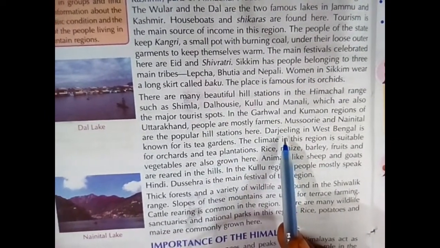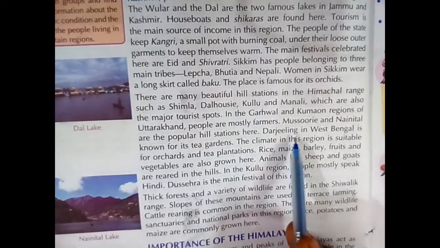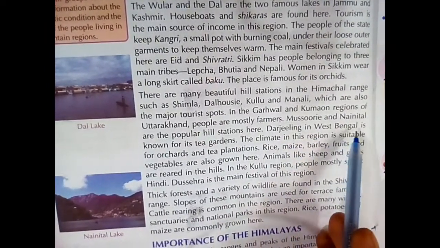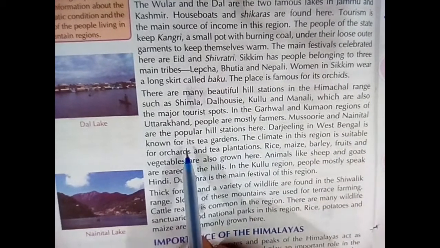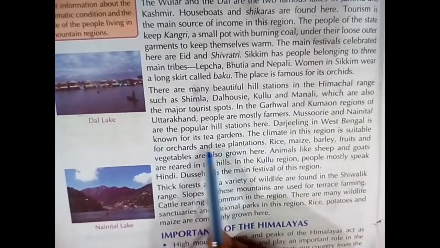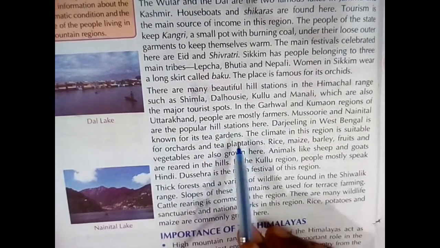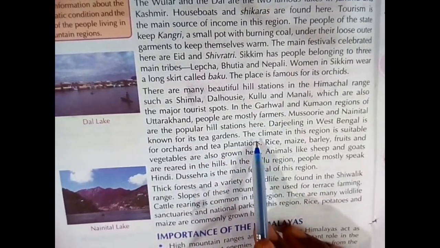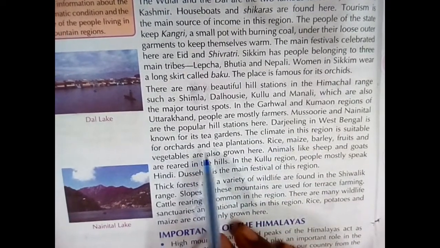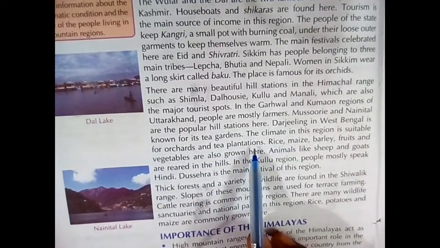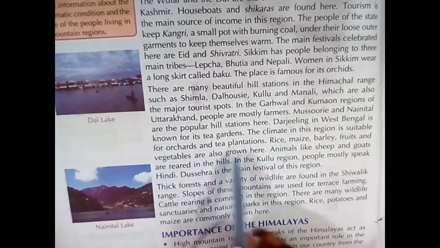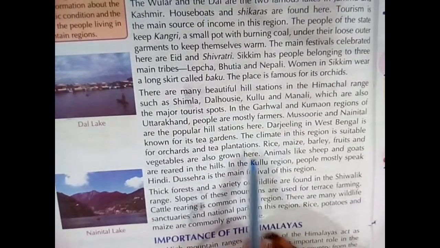Now talking about Darjeeling. Where is it? Darjeeling is in West Bengal. It is known for its tea gardens. Here the climate is suitable for orchards and tea plantations.